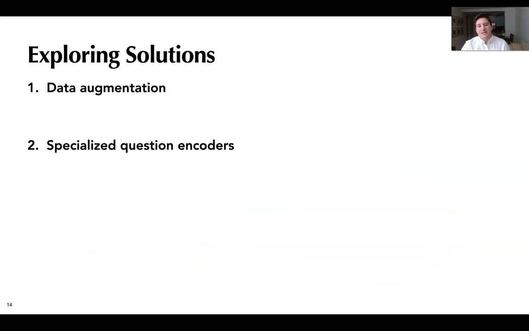Now that we have a good idea of the problems with DPR, we explore some potential solutions to fix these issues. First, we consider data augmentation as a simple solution to the problem. Second, we explore the idea of specialized question encoders trained using a single fixed passage index.